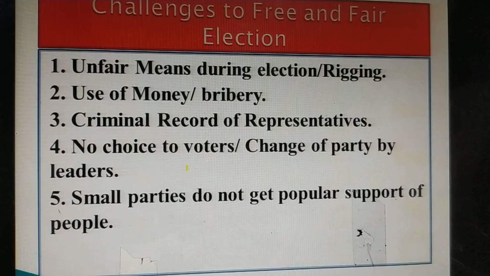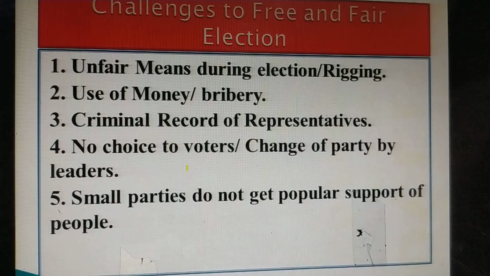And the last phase is the challenges to free and fair elections. Although we discussed earlier in one slide the challenges in the election process, from the voters list to the counting day or election petition, here are some other points: there is a use of unfair means during the elections. Booth capturing is one of the major points in that. Bribery. Second, most of the voters are given bribes by the leaders.